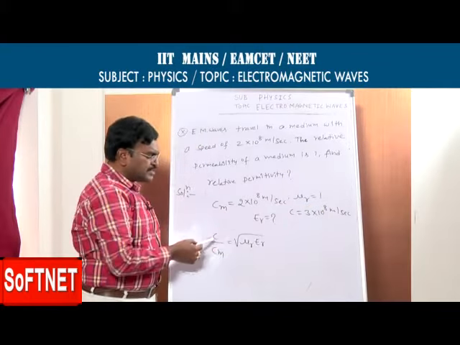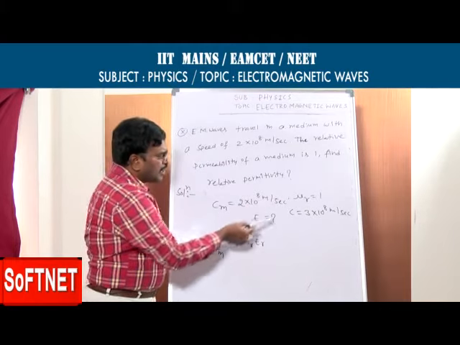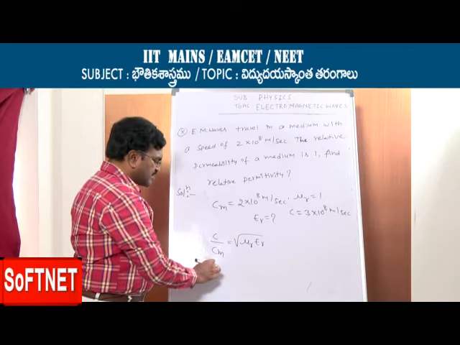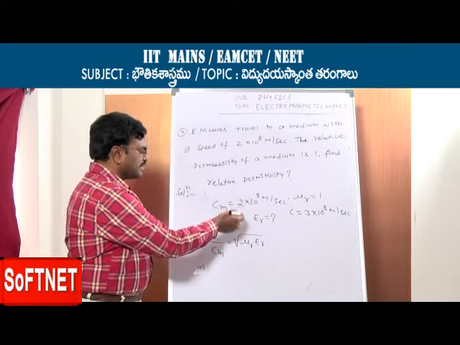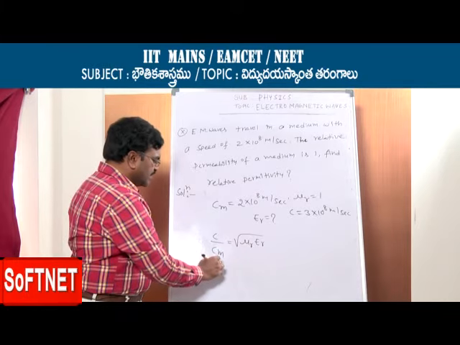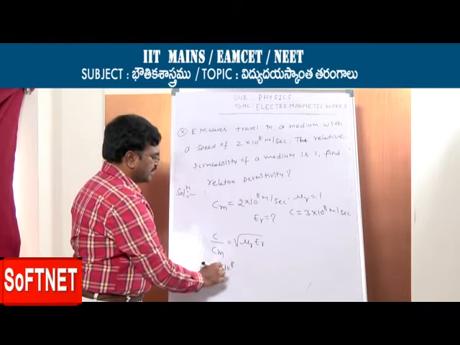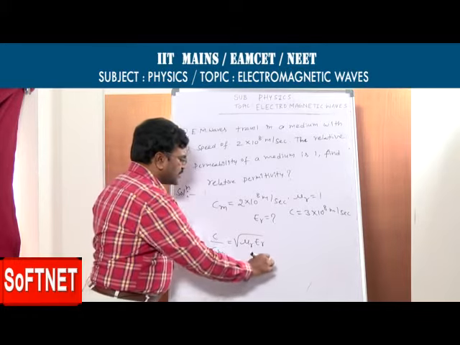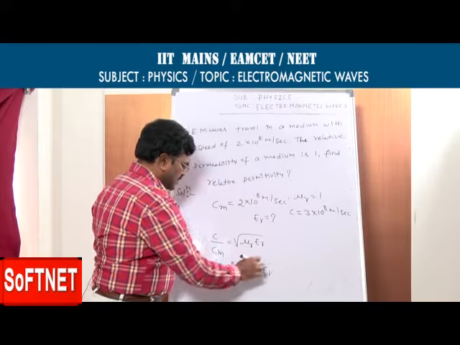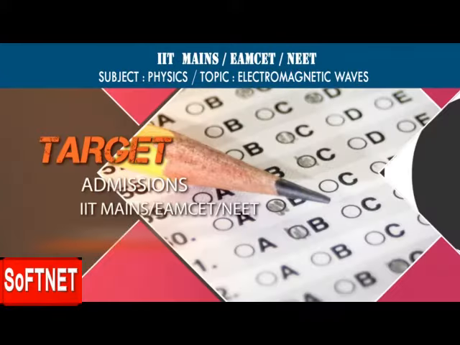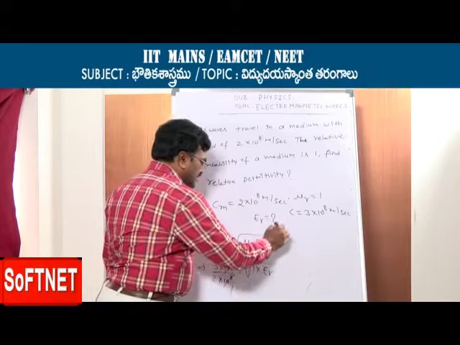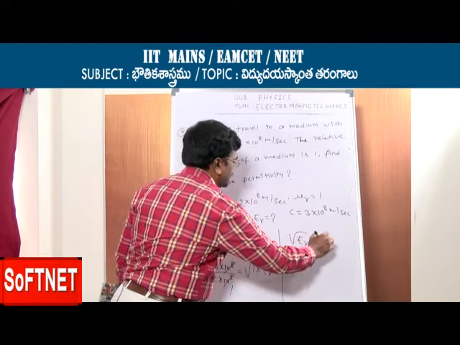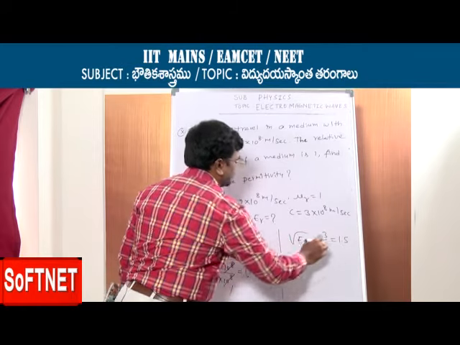We know C and C medium, and also we know the mu r value. We want to calculate epsilon r. What we do now? Squaring on both sides. Now C, 3 into 10 to the power of 8 by 2 into 10 to the power of 8, is equal to root of mu r, 1, into epsilon r. From this, 10 power 8 cancels. Now 3 by 2, root of epsilon r is equal to 3 by 2, that is 1.5.